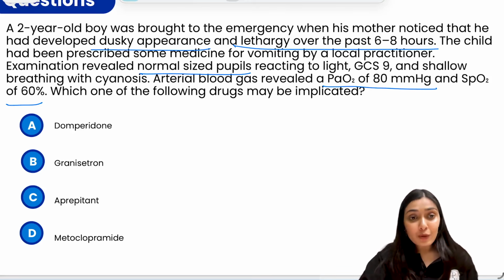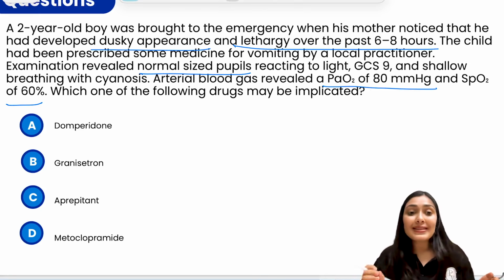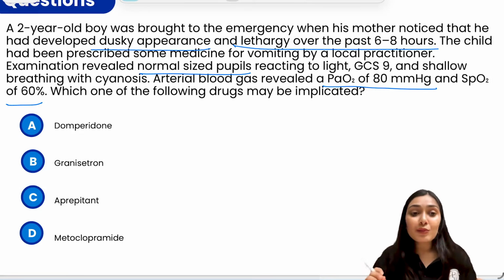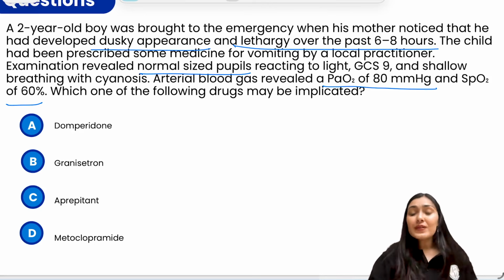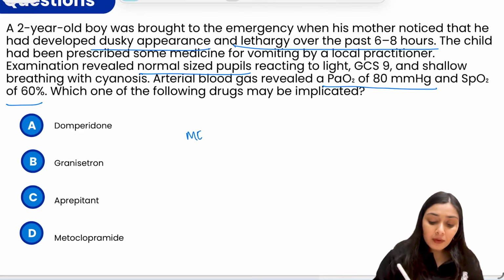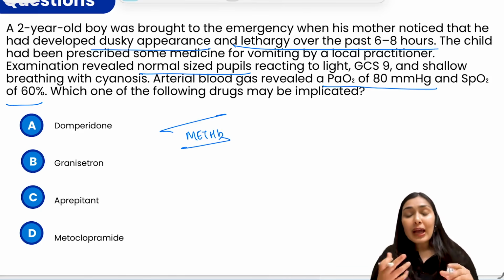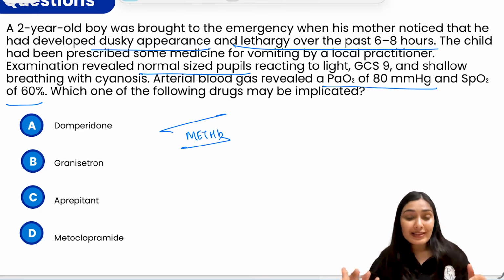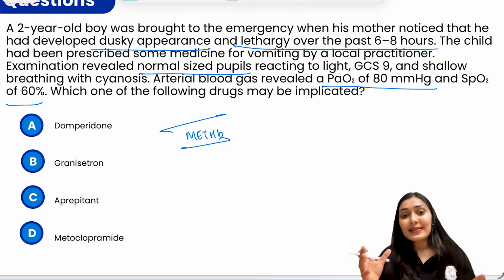So what is this scenario happening? Look at the saturation gap. The PaO2 appears normal, it's 80, but the saturation is 60. This is the classical textbook case of methemoglobinemia. What do you see in methemoglobinemia? You see the saturation gap, right? Usually pulse oximeters misread the absorbance when the methemoglobin is elevated, right? So you see this gap.